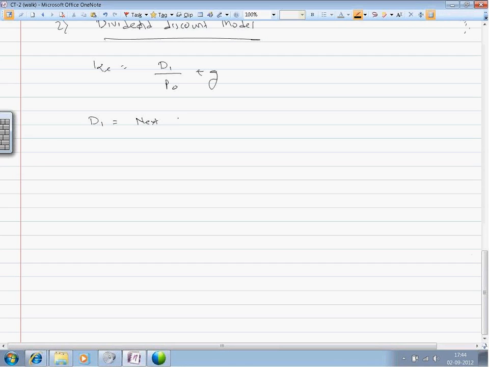D1 is the expected dividend. For example, today the company is expected to pay a dividend on 31st December, say for example, equal to 2.